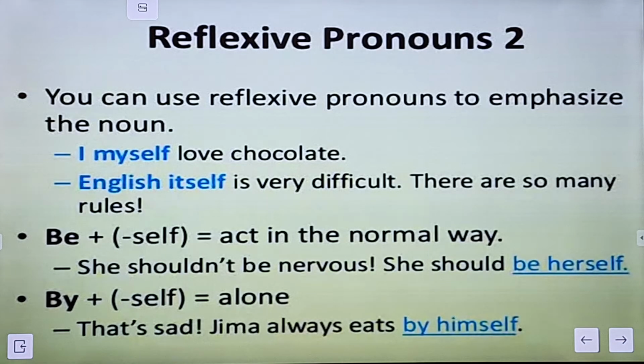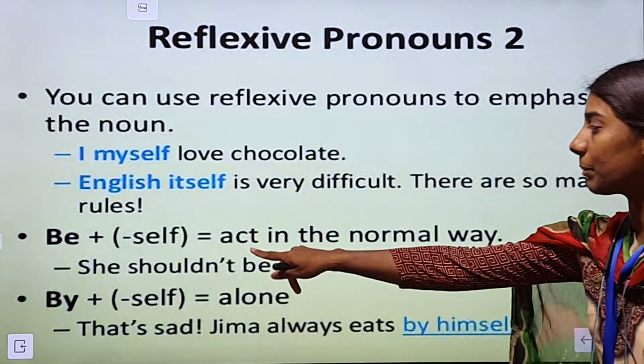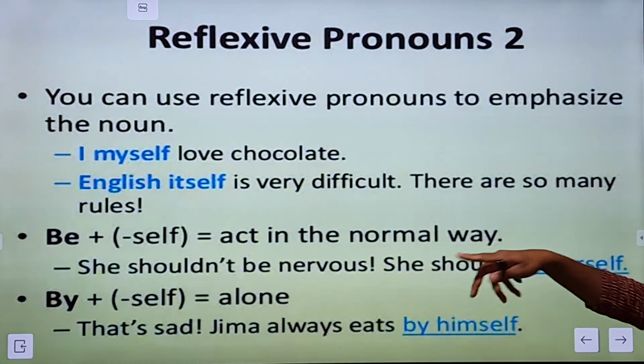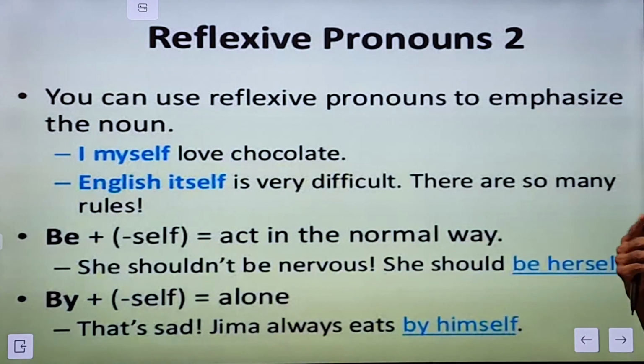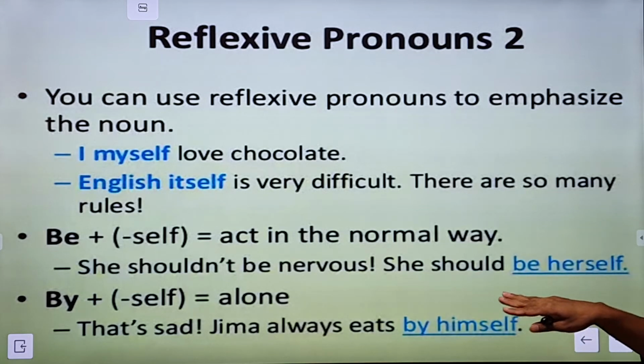You can use reflexive pronouns to emphasize the noun. I myself love chocolate. English itself is very difficult. There are so many rules. So be plus self means act in the normal way. She shouldn't be nervous, she should be herself. By plus self is equal to alone. That's sad. Jima always eats by himself.